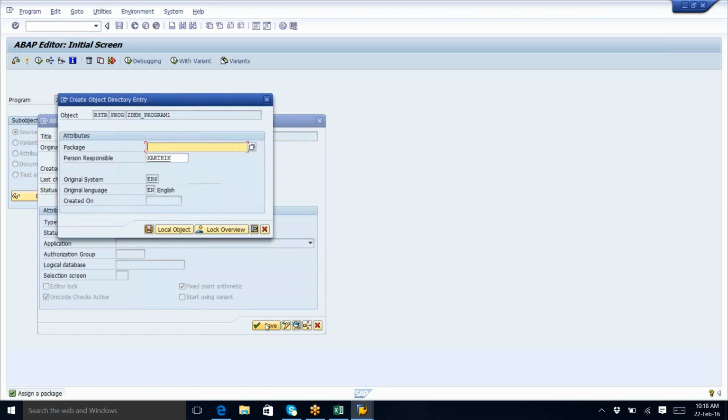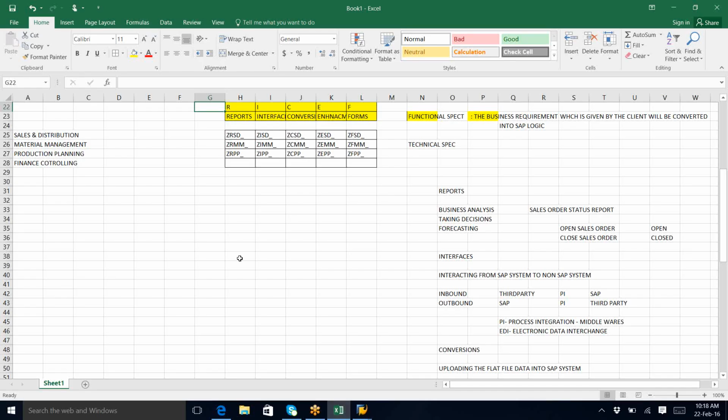I'll tell you about package. This is very important if you are working in real time. What is important is that you should understand what is training and what is real time. If you have worked in real time, here itself you will come to know. So let us see. First of all, package means storing our objects. We can store our objects, tables, or anything we create in a package, right?